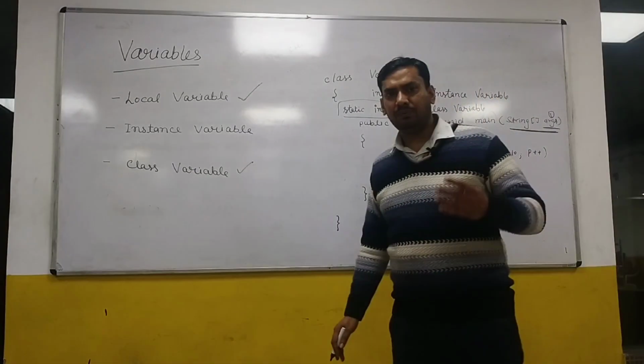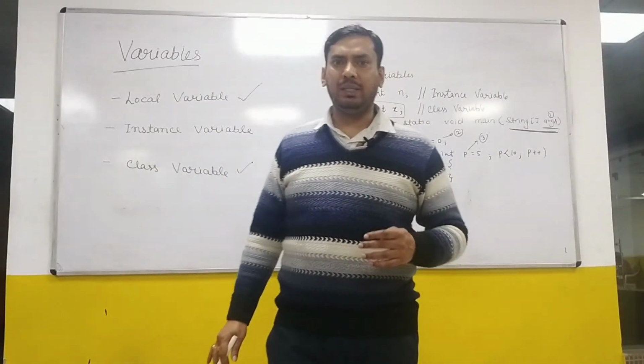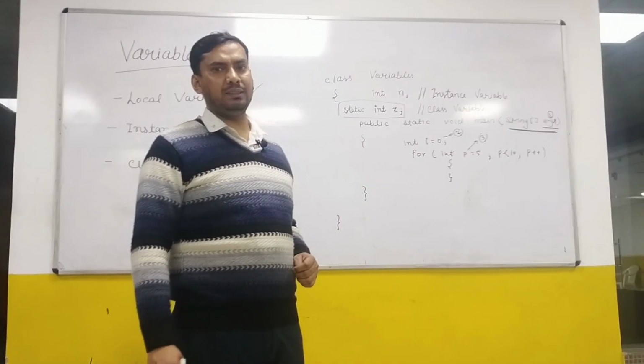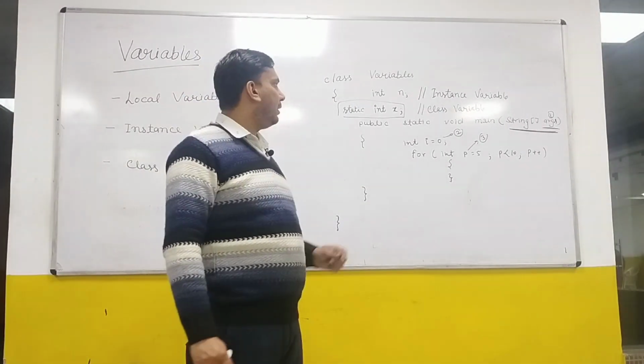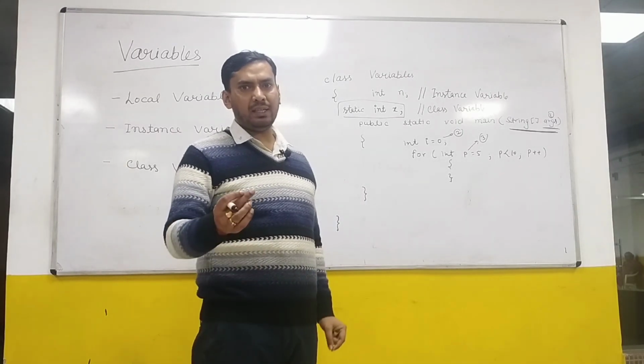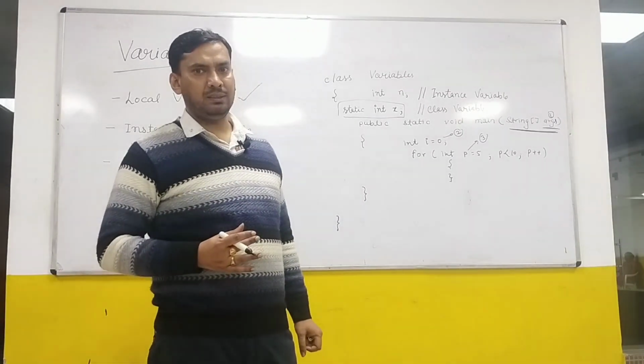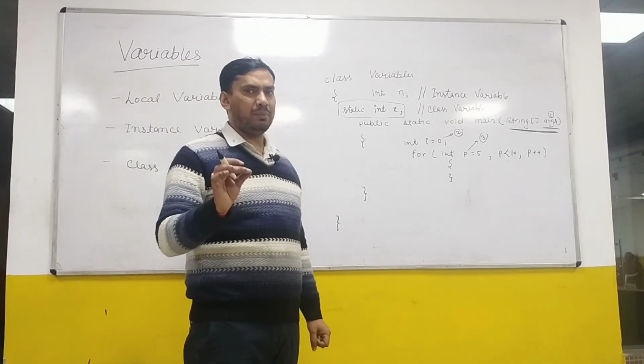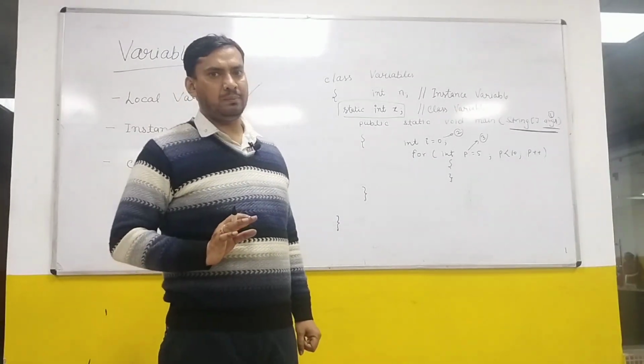There are 4 to 5 aspects based on which we can compare and contrast different types of variables. The first one is the memory, where the memory gets allocated. For local variables, a specific memory area is defined.